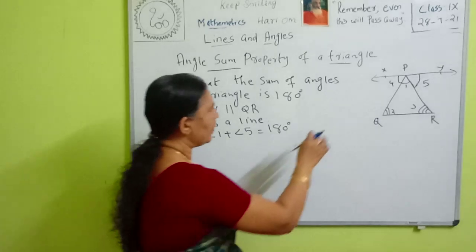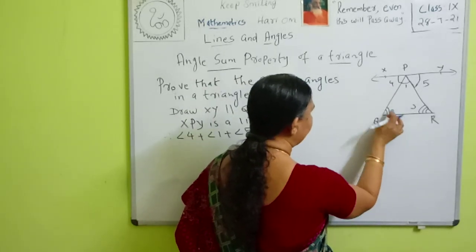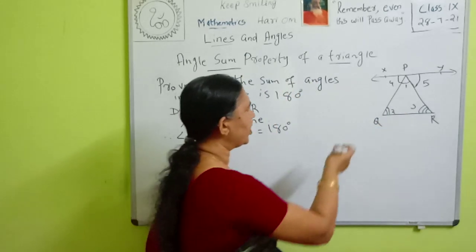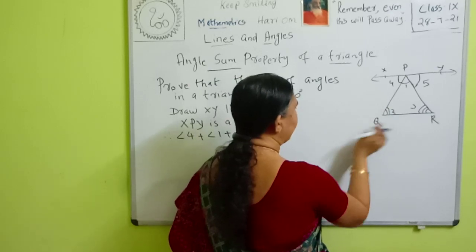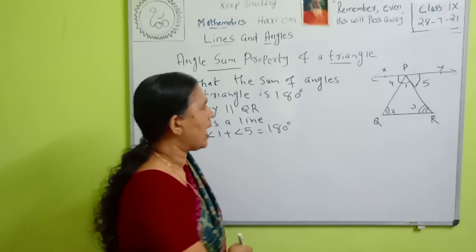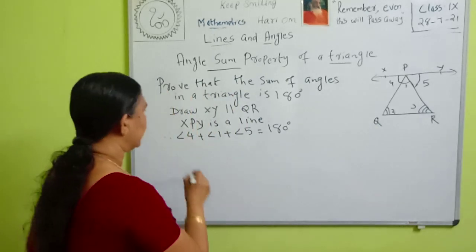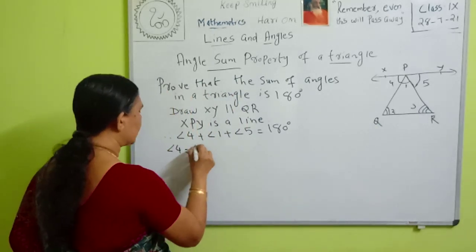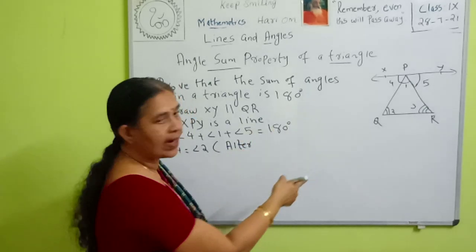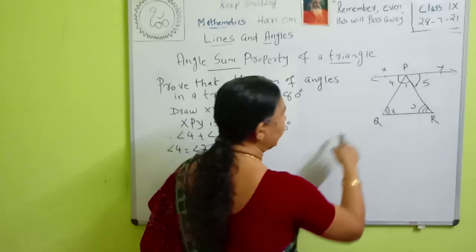Then you look here, XY is parallel to QR. What type of angles are angle 4 and angle 2? They are alternate interior angles. What is the property of alternate interior angles? Angle 4 is equal to angle 2, because XY is parallel to QR and PQ is a transversal.